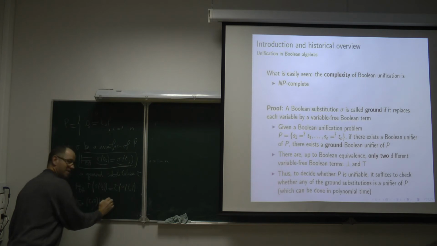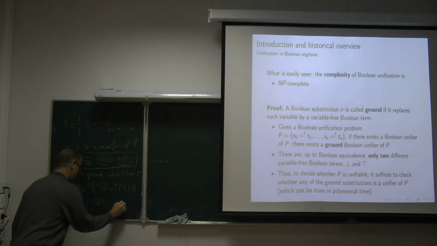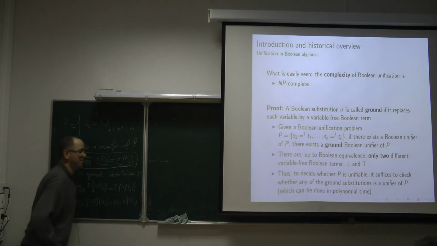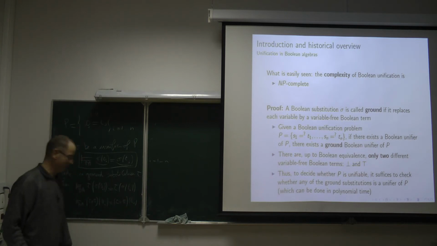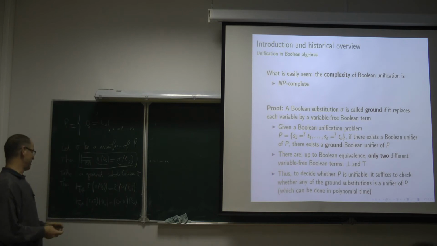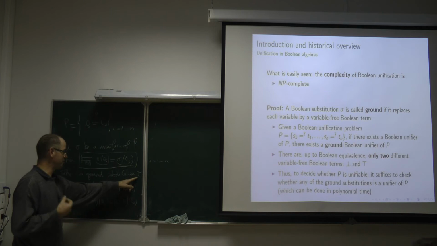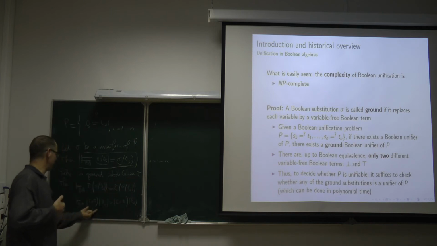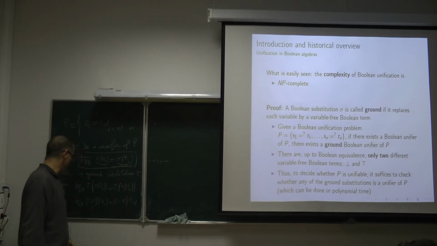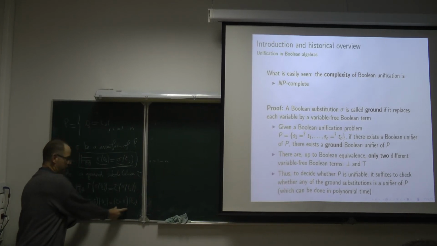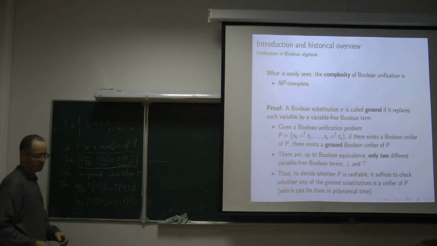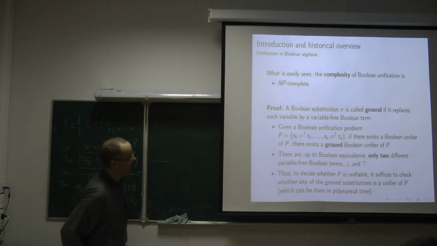to the terms S and T. Maybe I have not said what the composition is formally. Okay. And because tau is a ground substitution, it is easy to show that its composition with sigma is also ground. And so this ground substitution is a unifier of P. Thank you for your question.